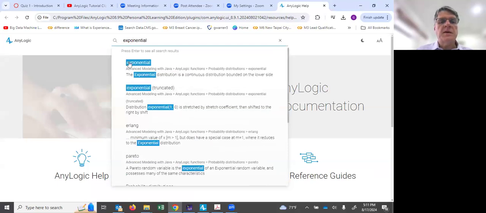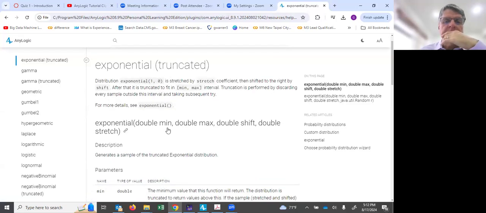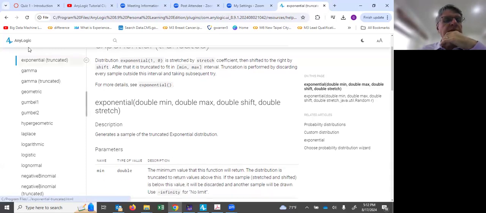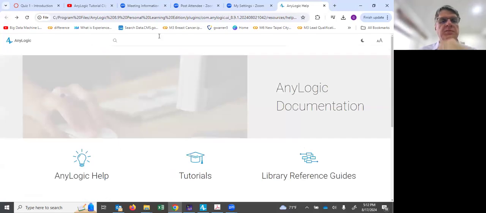Exponential. So it is a truncated distribution. Do I need that? Probably. That's a lot of language. Let's go back one and have a look at exponential.